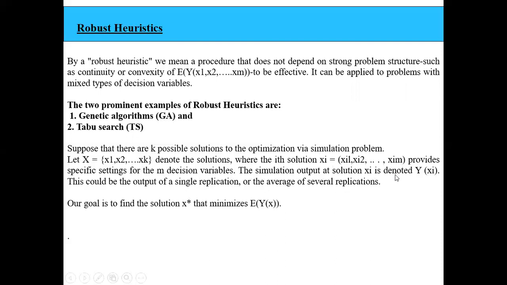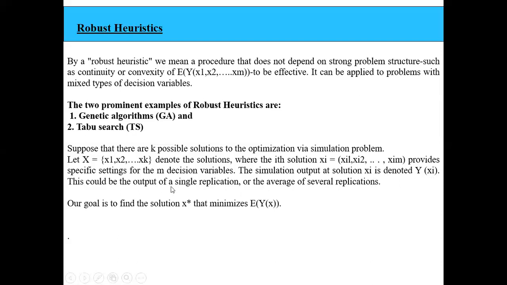So the simulation output at the solution x1 we denote as capital Y of x1. So a Y of x1 means the output of that particular solution. This could be the output of a single replication or the average of several replications.